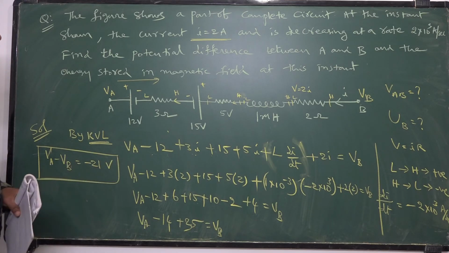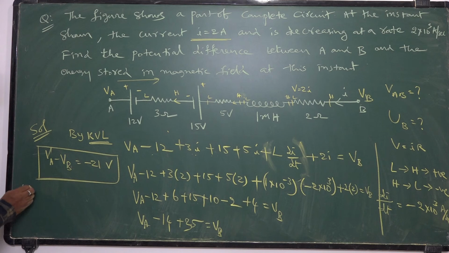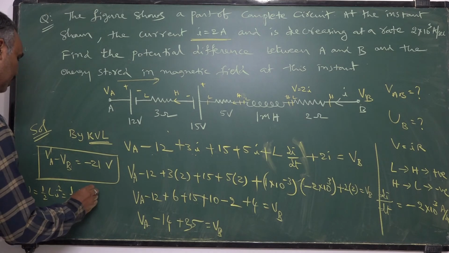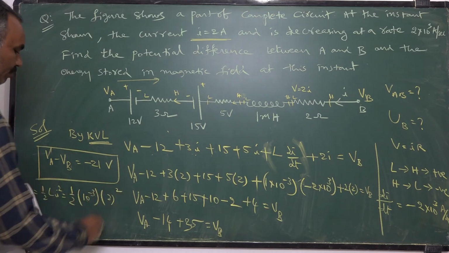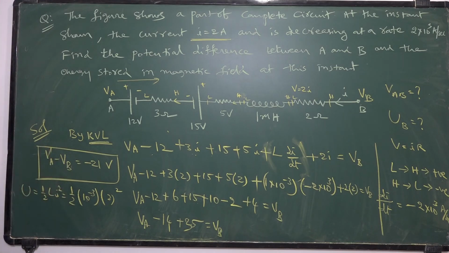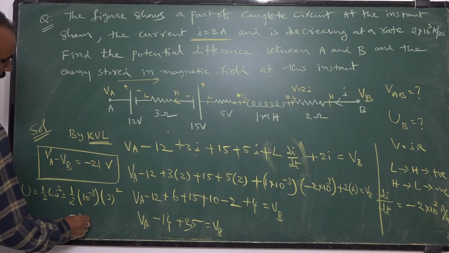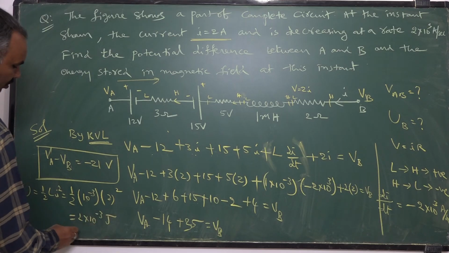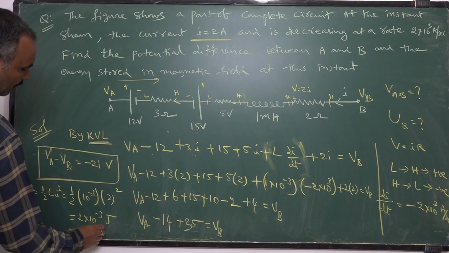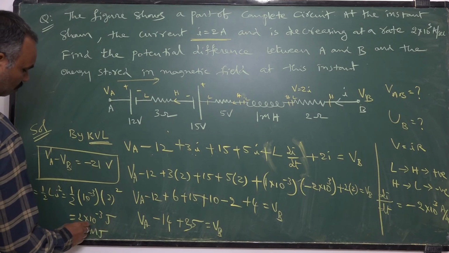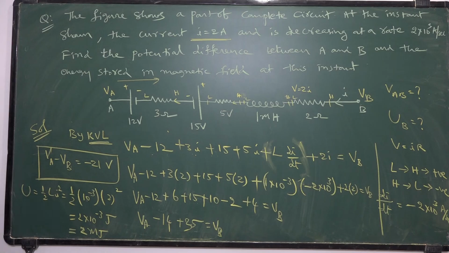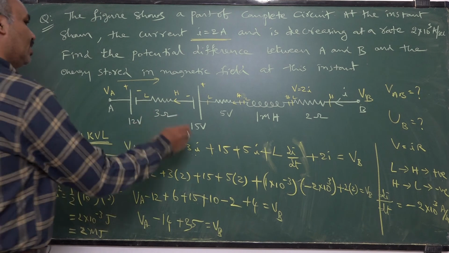And also you are asked to find energy stored. Energy stored is half Li square. That is half into L value 1 millihenry, that is 10 power minus 3. Current value 2 square. So 2 square is 4. 4 by 2 is 2. So that is 2 into 10 power minus 3. Energy is measured in joules. That is 2 millijoules. This is the answer for the question. Very, very simple. Don't confuse with these signs.